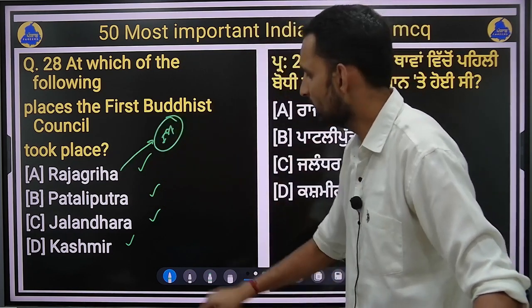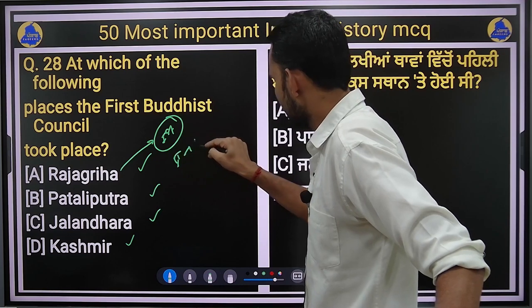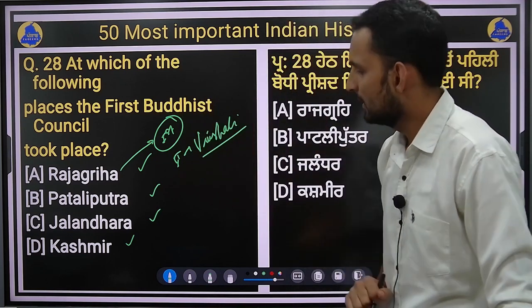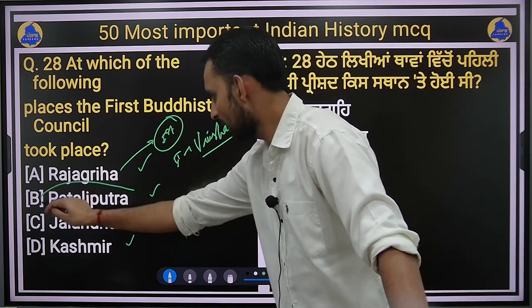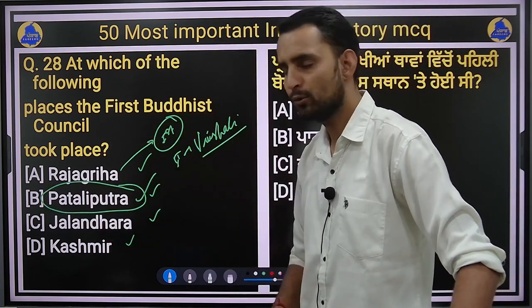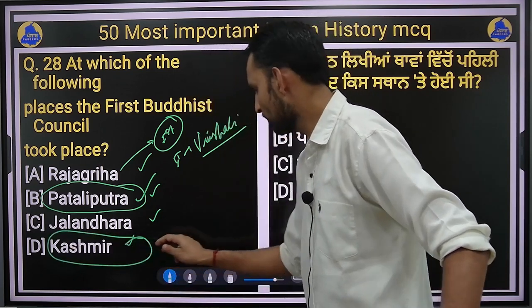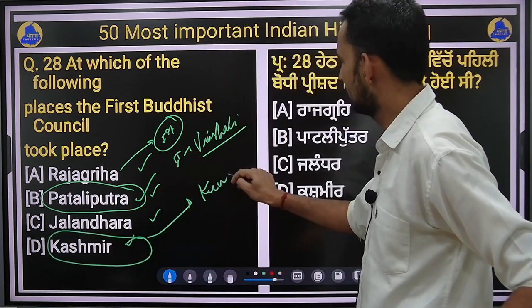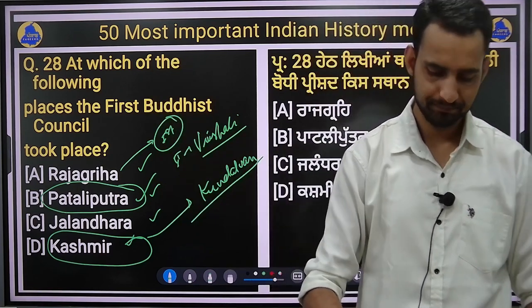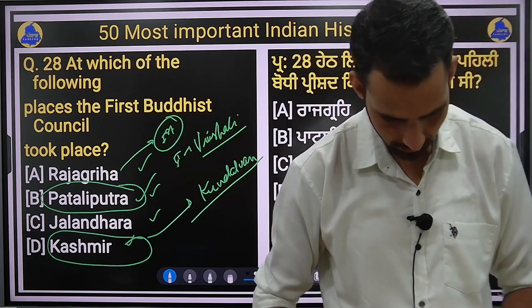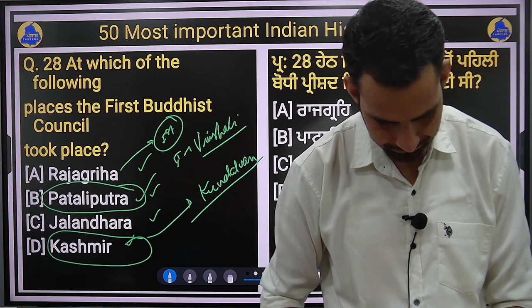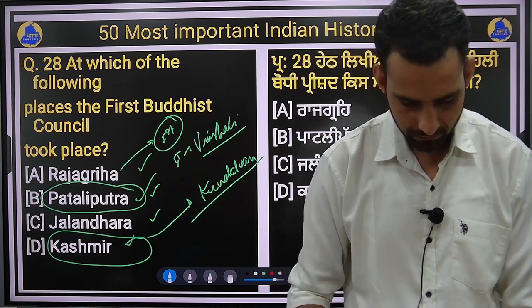It is very important. Second Buddhist council took place at Vaishali, which is in Bihar. Rajgriha, it is also in Bihar, right? Third Buddhist council took place under Ashoka. Ashoka patronized the third Buddhist council. It took place in Patliputra. And the last Buddhist council took place at Kashmir at Kundalwan. Right? So that was it.